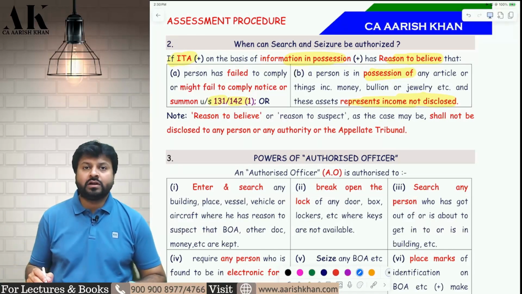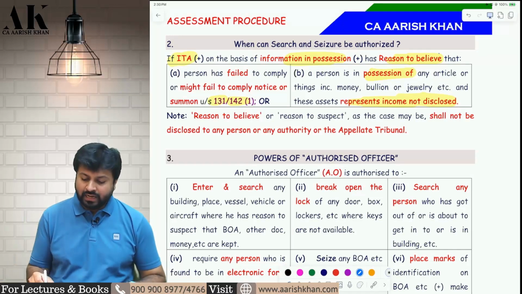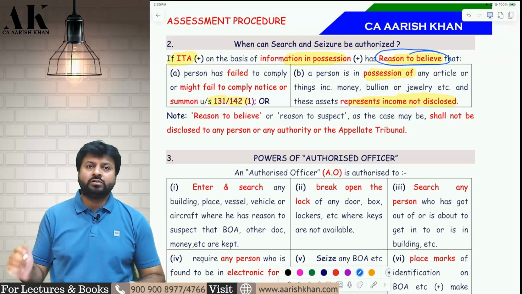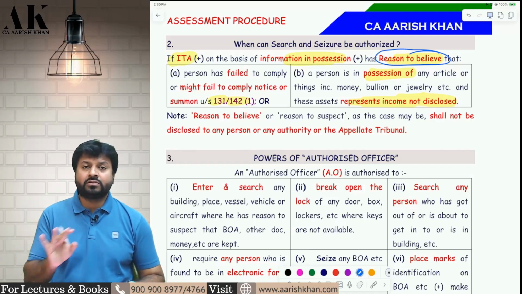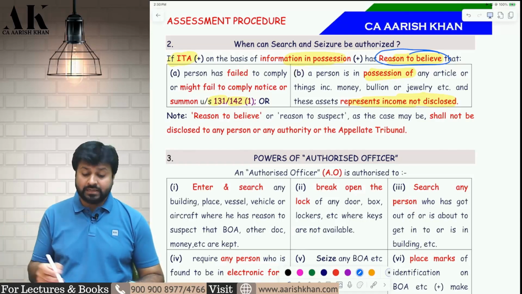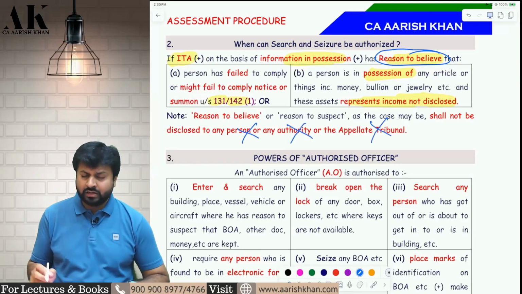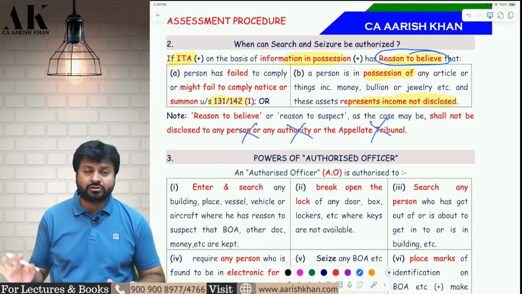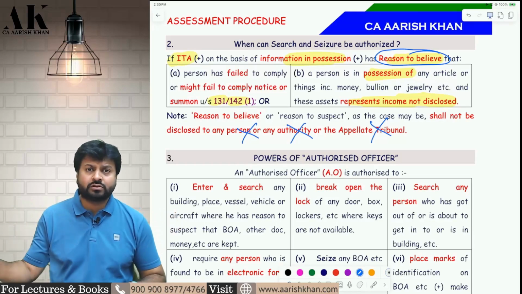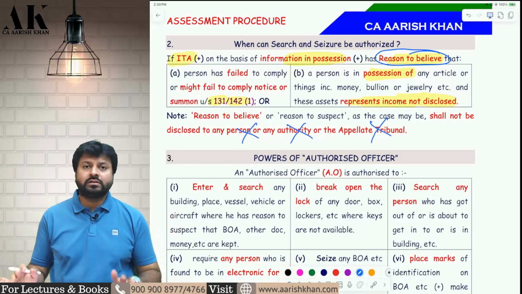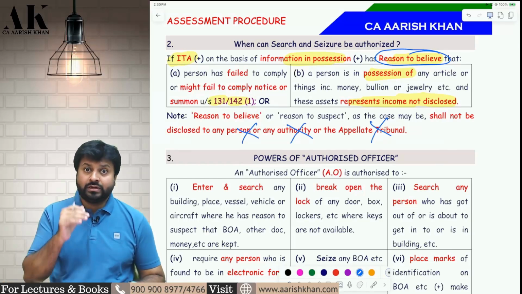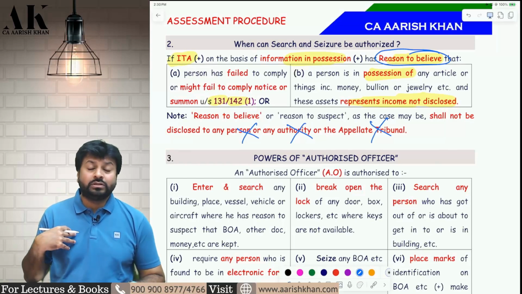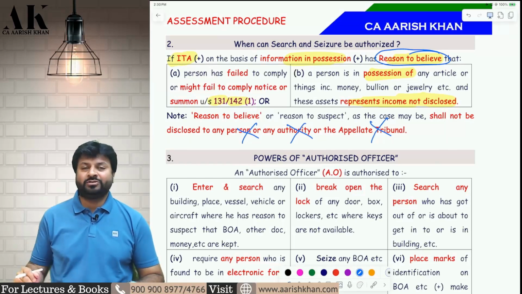Now, before issuing this warrant, the department should have reason to believe. Now, the question is, can they share this reason to believe with the assessee later on? The answer is no. The reason to believe or reason to suspect should not be shared with any person or any authority, or even with any tribunal. It should not be disclosed to any person. So reason to suspect or reason to believe should not be disclosed to any person. Why? Because otherwise that would lead to danger to the informer's life, not the assessee's life.